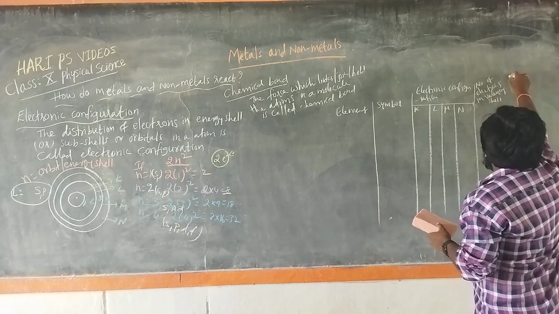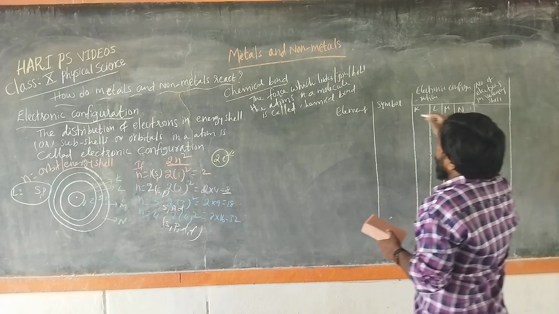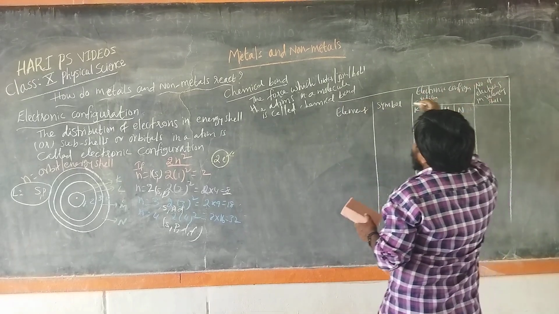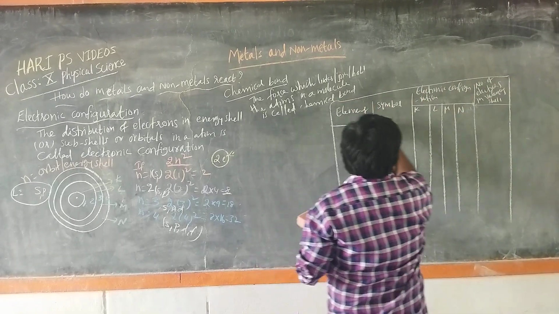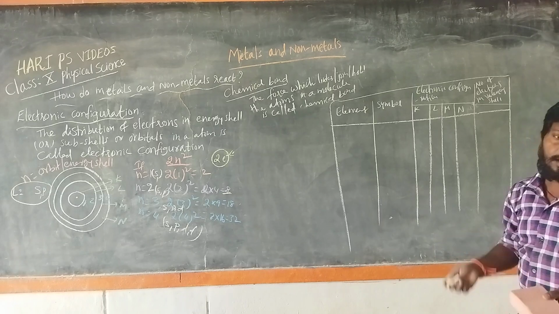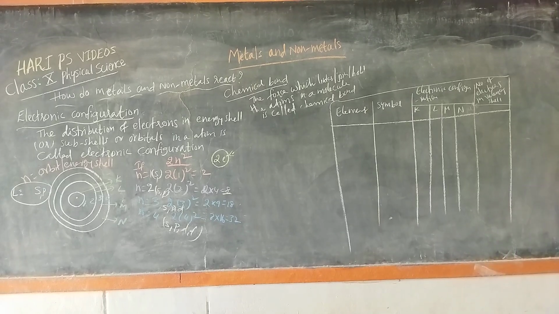Valence shell means the outermost shell of the atom.